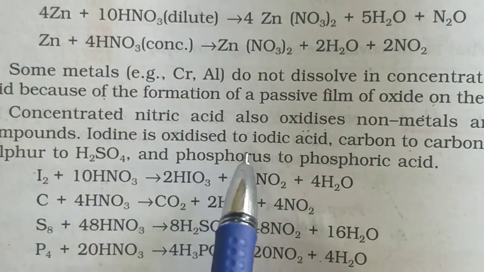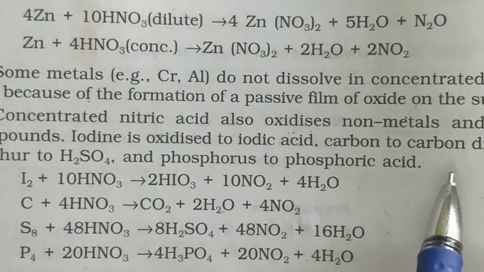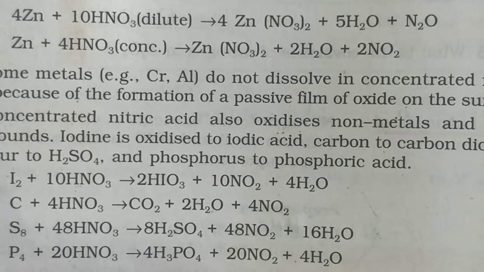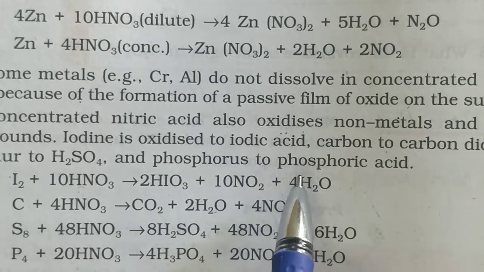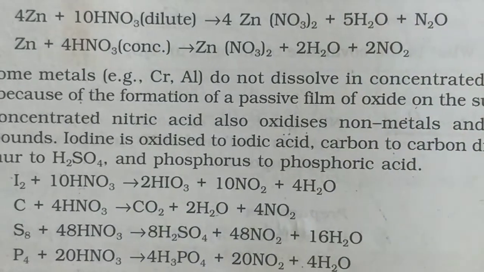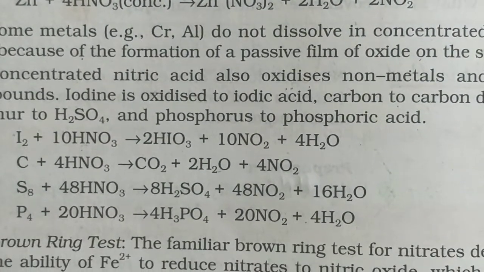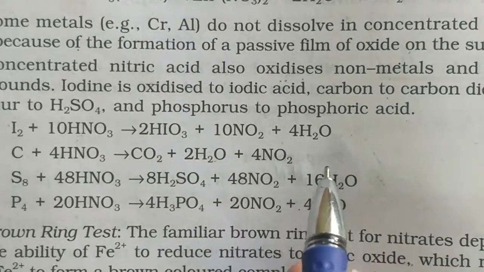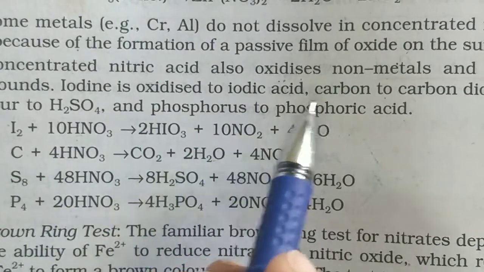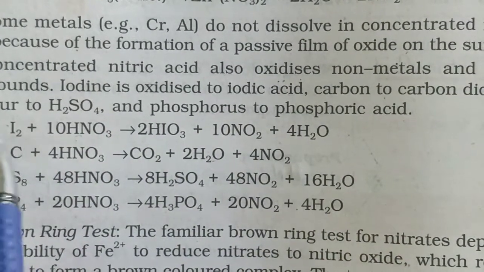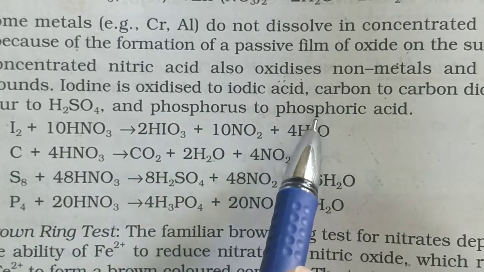Iodine is oxidized to iodic acid. Carbon is oxidized to carbon dioxide. Sulfur is oxidized to H2SO4 and phosphorus is oxidized to phosphoric acid. Like this, non-metals are getting oxidized to their corresponding acids. Okay, iodine to iodic acid, carbon to carbon dioxide, sulfur to H2SO4 and phosphorus to phosphoric acid.